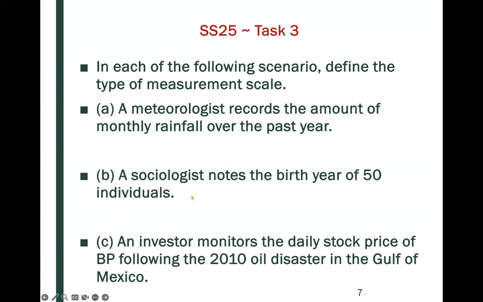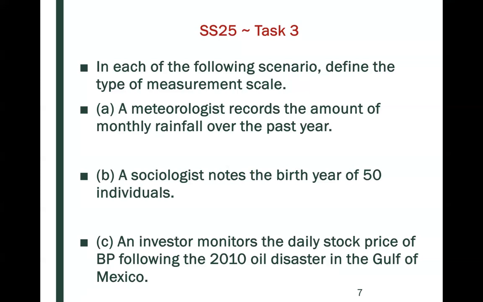Part B, a sociologist notes the birth year of 50 individuals. So here, this would be an interval because let's say the first individual has a birth year of 1954, and then the second individual 1962, and then another individual 1999.